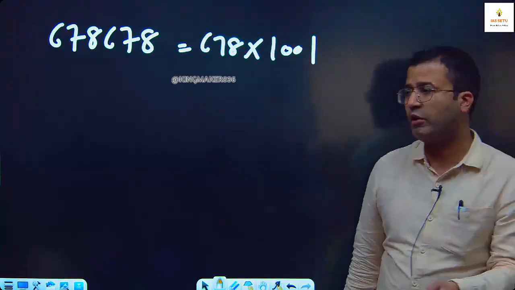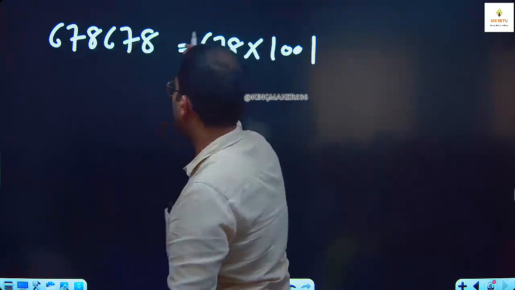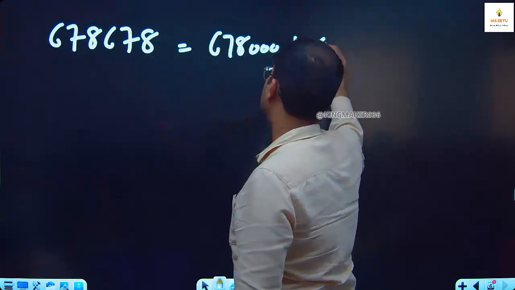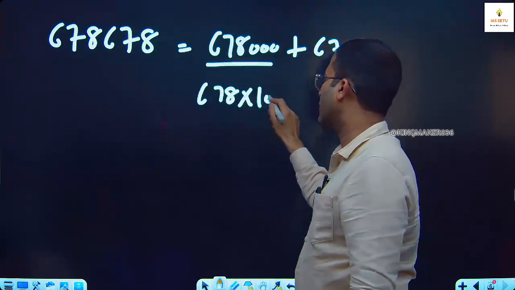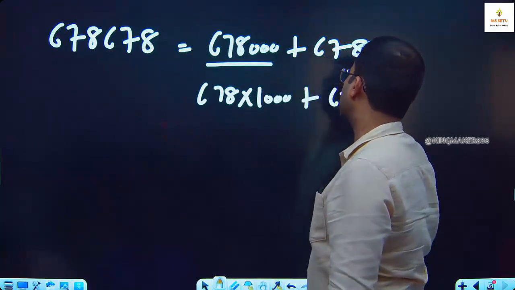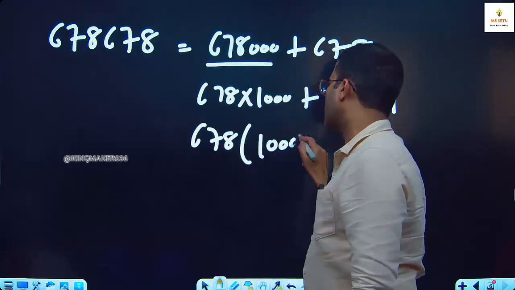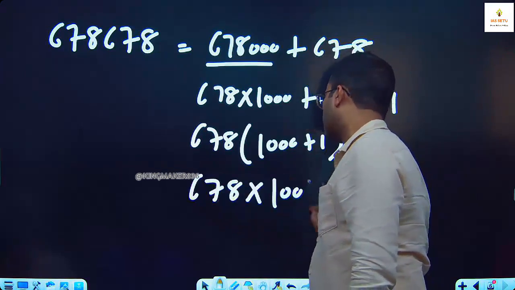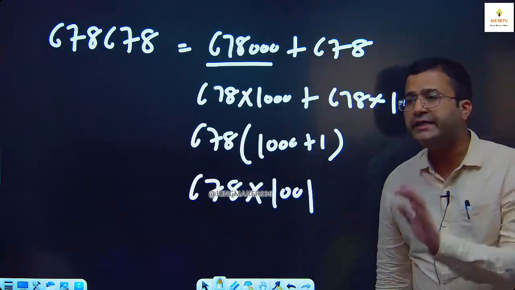It is 678 into 1001. I can prove it. This number is in the form of 678 into 1001, like here you can break it: it is 6,78,000 plus 678. It is 678 into 1000, and here it is 678 into 1. You take 678 common: 1000 plus 1. So here this number is nothing, it is in the form of 678 into 1001.